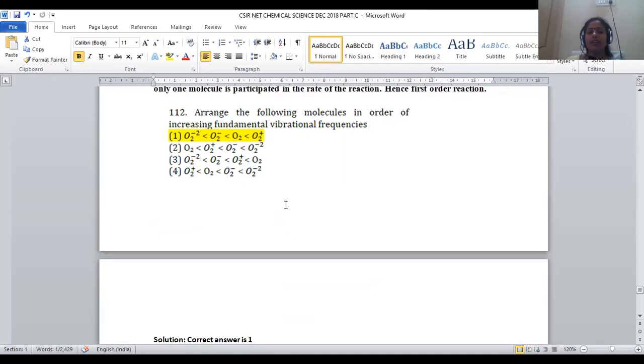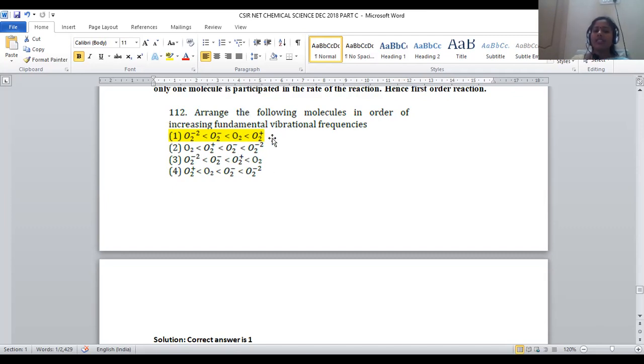Let us move on to question number 112. Arrange the following molecules in the order of increasing fundamental vibrational frequencies. In order to predict their vibrational frequencies, first of all, we have to know what the bond order present in that molecule is. Bond order stands for the number of bonds present between the two atoms which are forming the molecule.